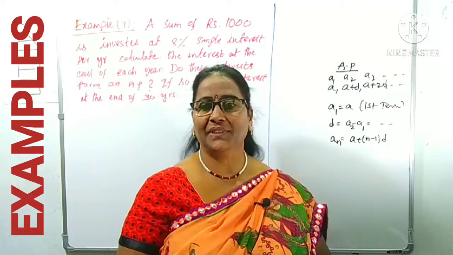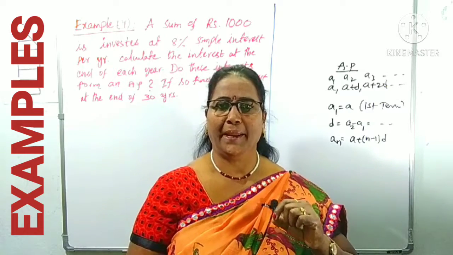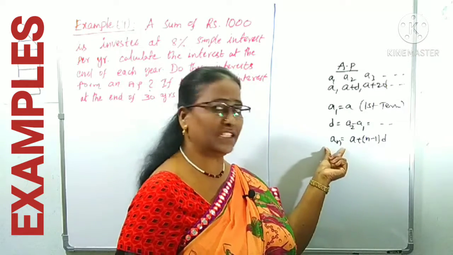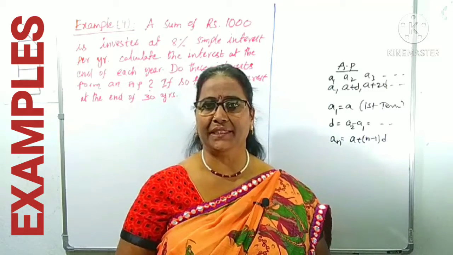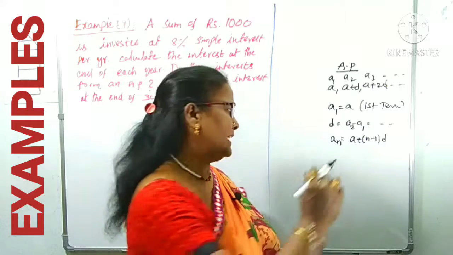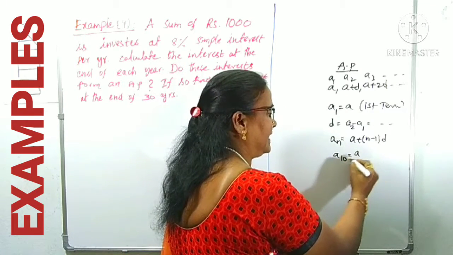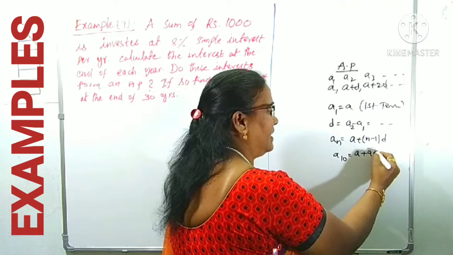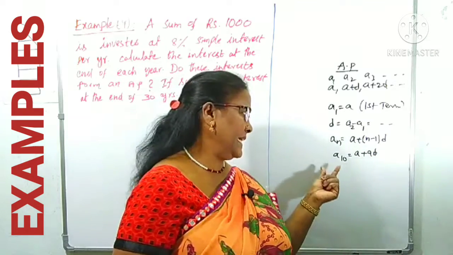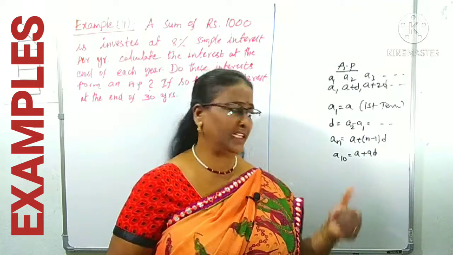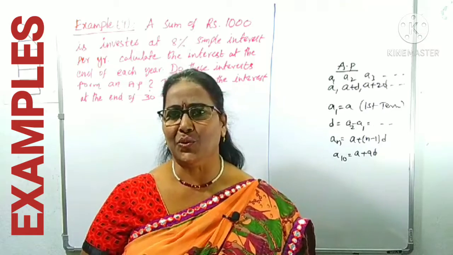Okay, what is general term? It is also known as last term or nth term of the AP series. What is that formula? It is denoted by an is equals to A plus n minus 1 into D. Suppose you want the 10th term, A10 if you want. How can you find out A10? A plus 10 minus 1, 9D. Like this, A10 if you want, A plus 9D we can write. Suppose if you want the A40 we can write. A40 is A plus 39D and so on, right?